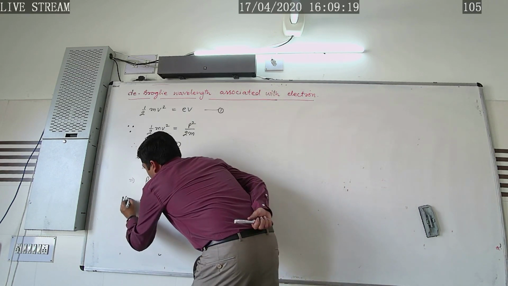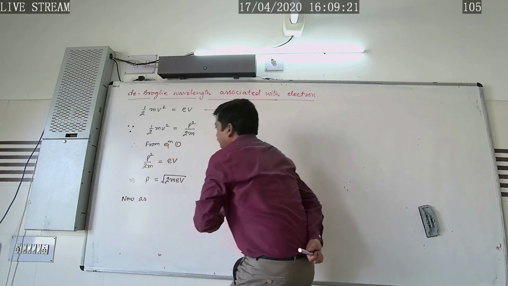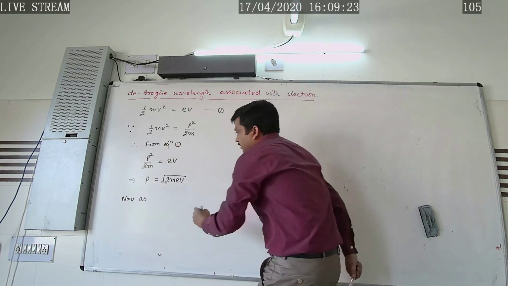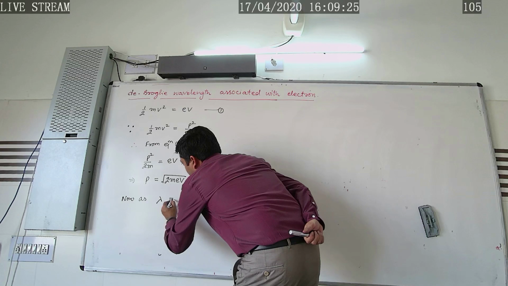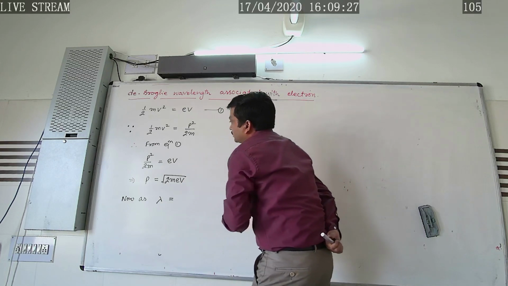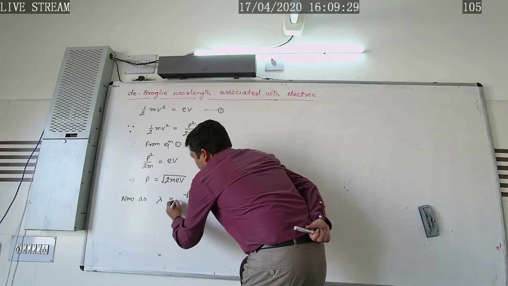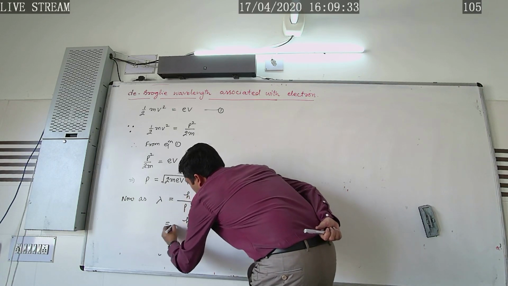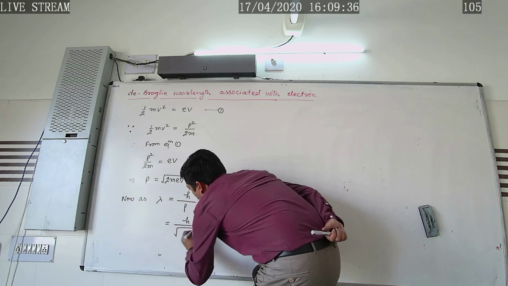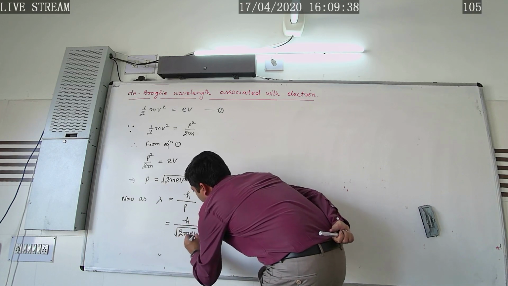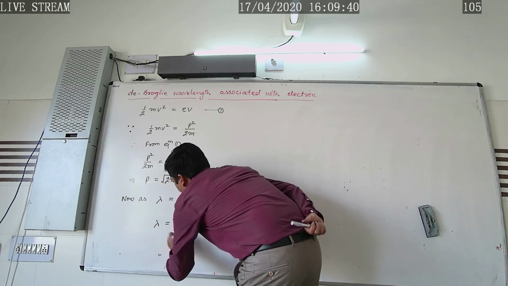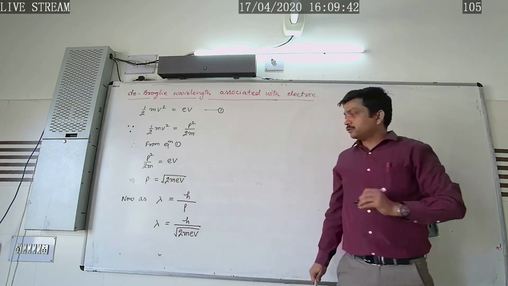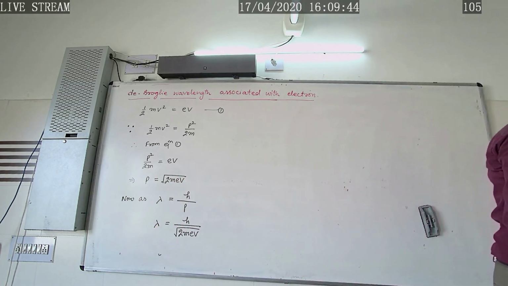Now as de Broglie wavelength is given by lambda is equal to h over p, so we can write that as h over root of 2meV. In this way, this is the required expression for the de Broglie wavelength associated with this